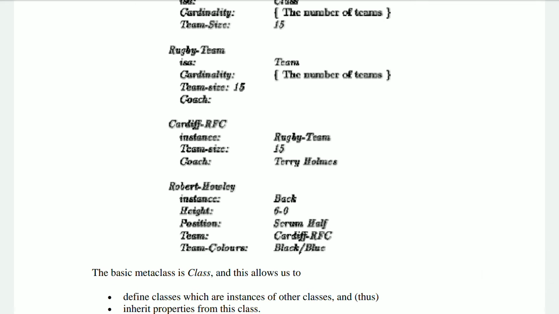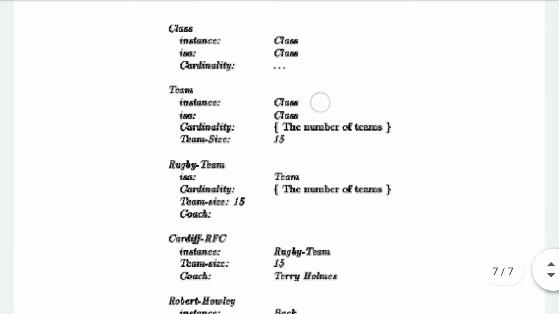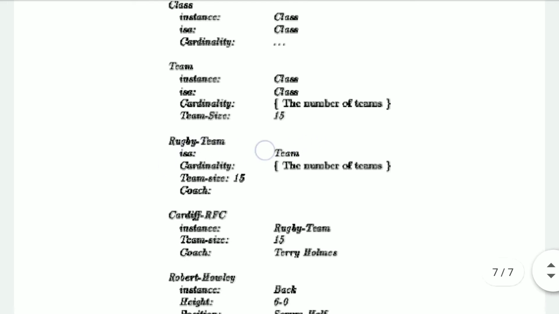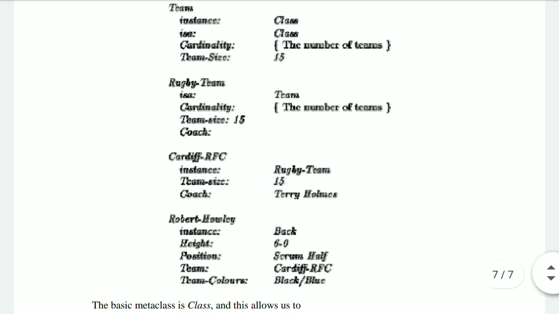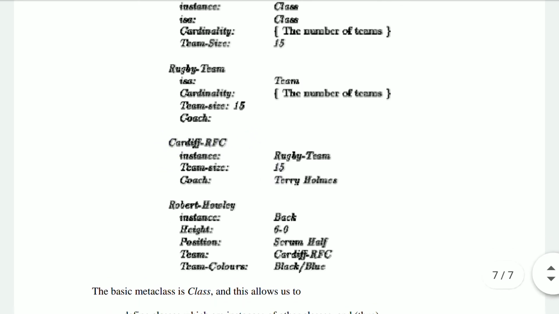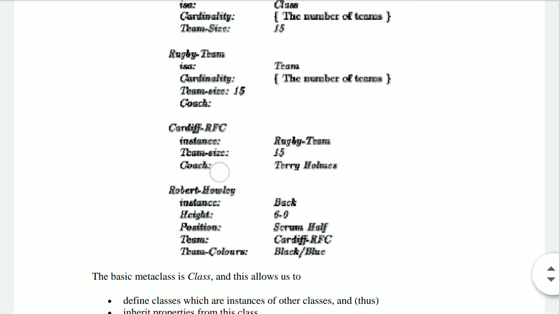Now see what we are doing. We have defined a class to which team belongs. We have defined a type of team, that means a rugby team that belongs to the class team. Now we have a particular team name, that means Cardiff RFC, that belongs to the rugby team, which has a team size of 15 and a coach, Terry.